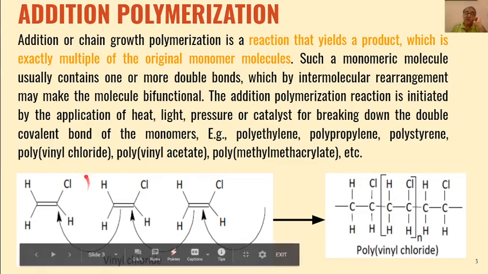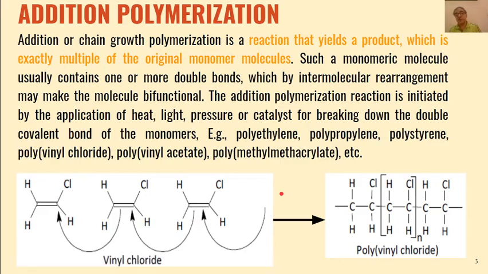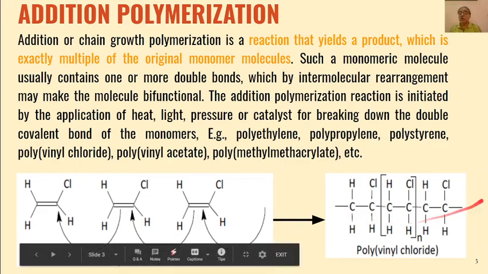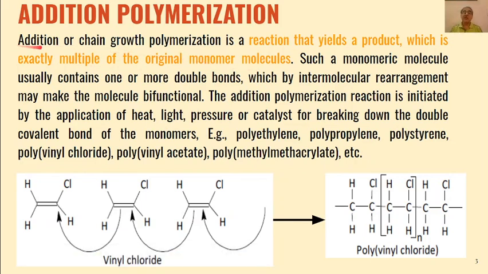Say, if I have one monomer of this type, and I add 1000 monomers, the polymer formed will have a molecular weight exactly equivalent to the 1000 monomers. So the exact multiple of the original monomer molecule is formed if the mechanism followed is addition polymerization.